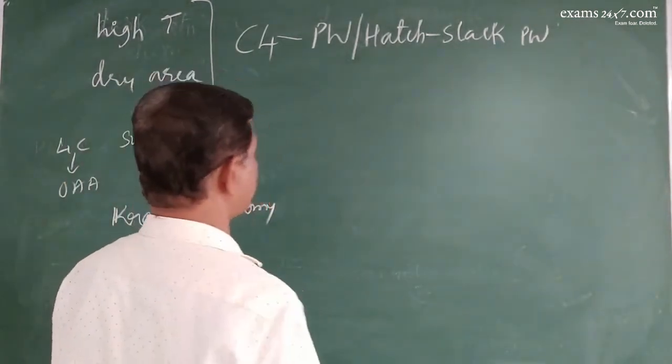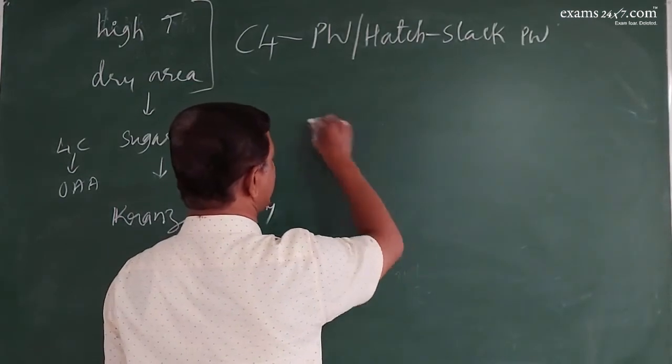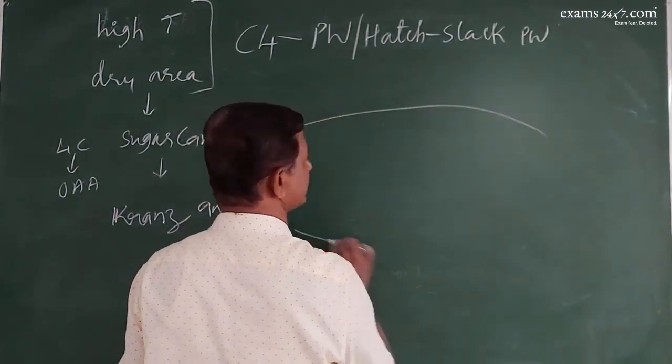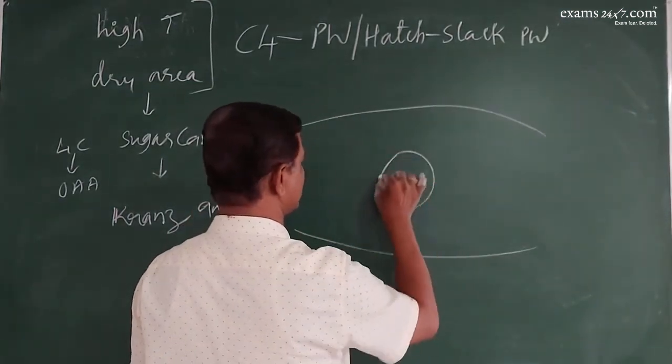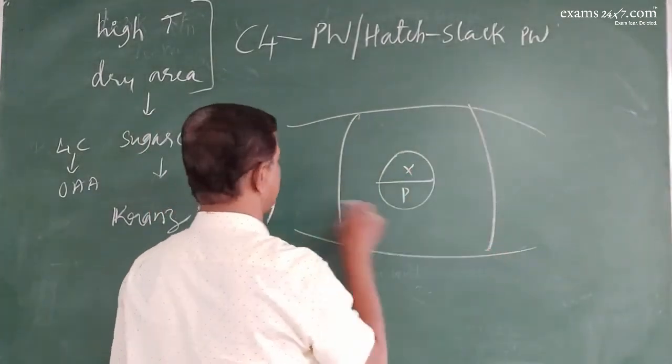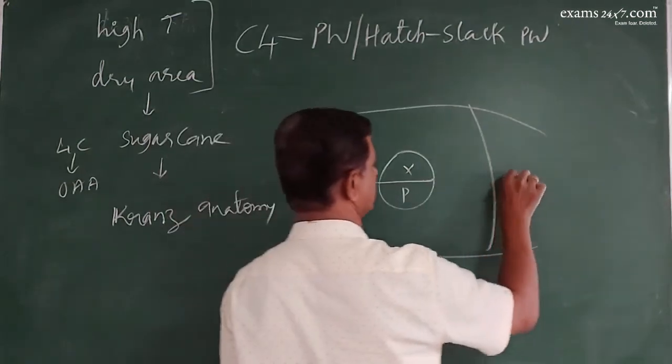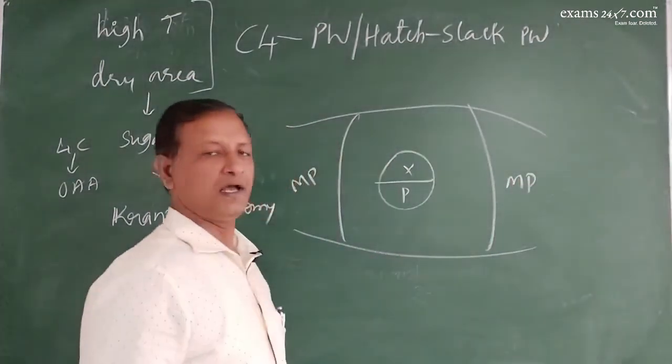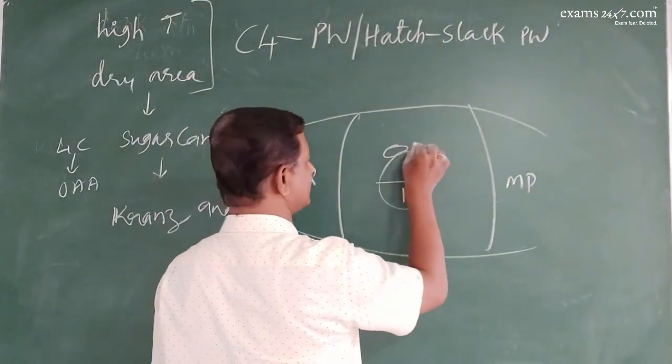Kranz anatomy means, see, suppose this is the leaf, this is the vascular bundle, xylem, phloem. This is mesophyll. And here are the bundle sheath cells.